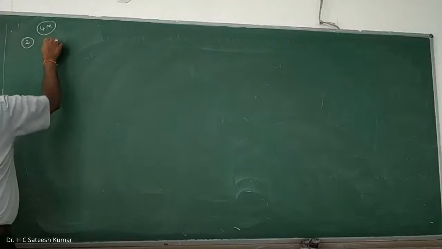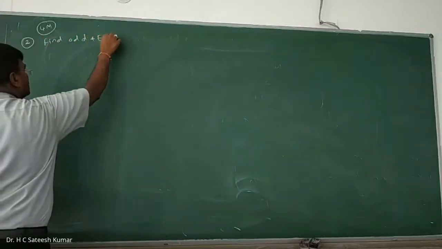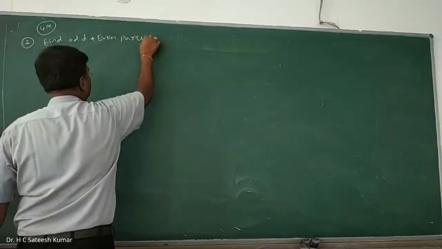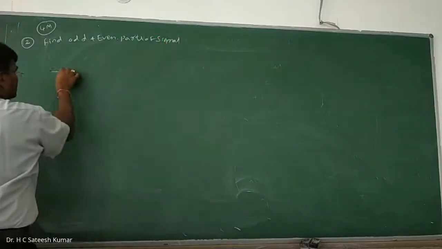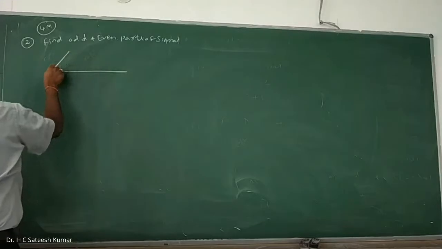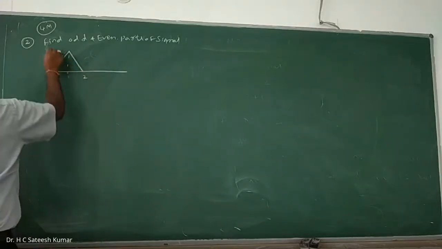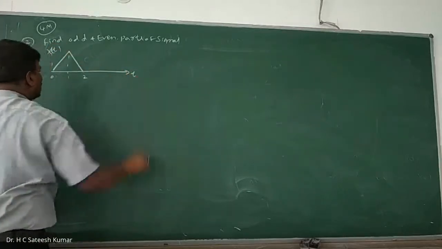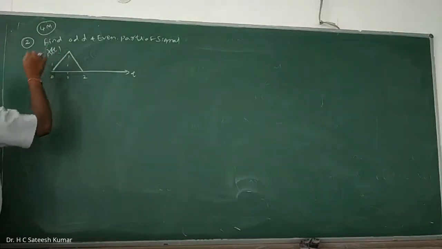Find odd and even parts of the signal shown. It is something like this. 0, 1, 2. This is your x of t on the time axis. Amplitude can be anything, like 1.